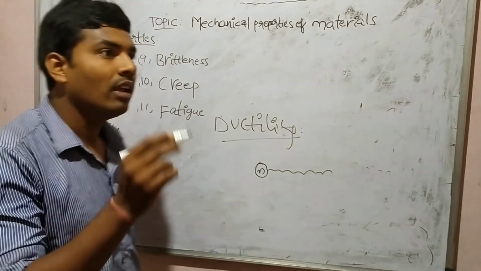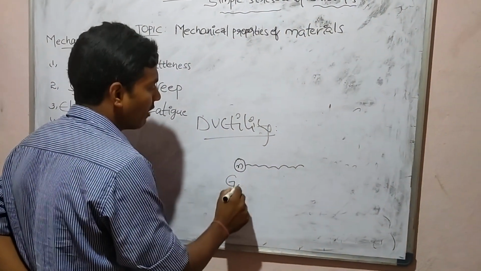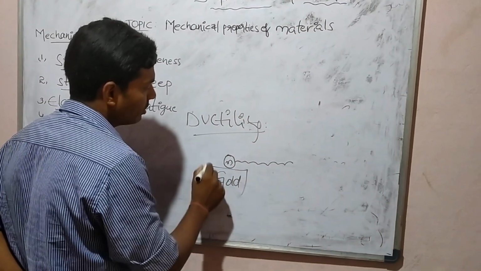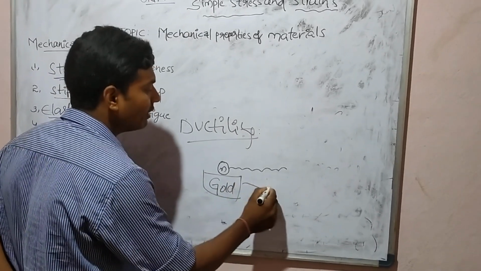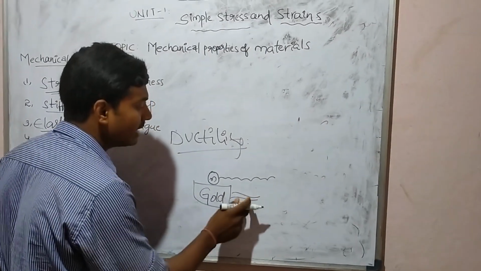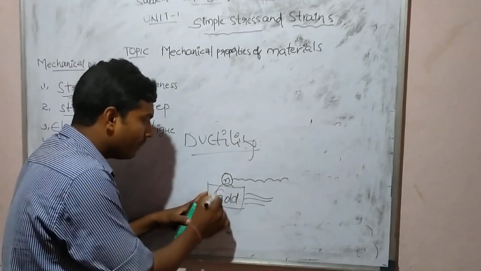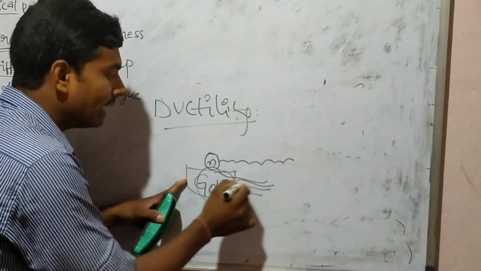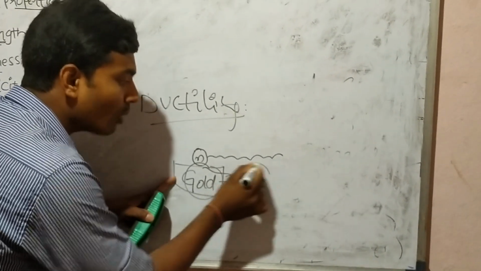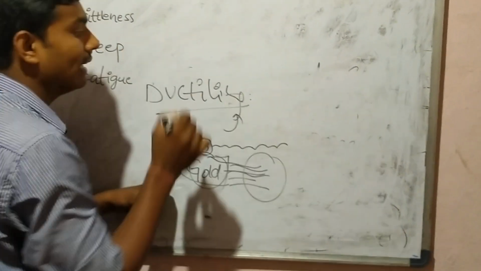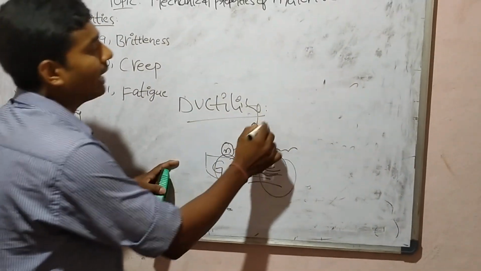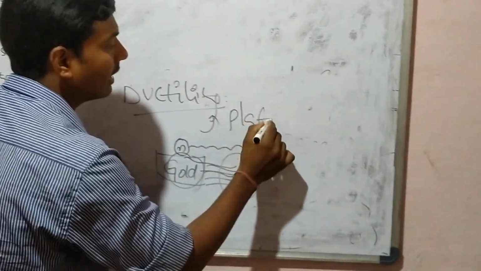Suppose we take gold. Gold is available in biscuit form. It can be converted into thin wires, rings, and so on. It means the ability of material to convert into thin wires is called ductility. Platinum has the highest ductility, then gold.